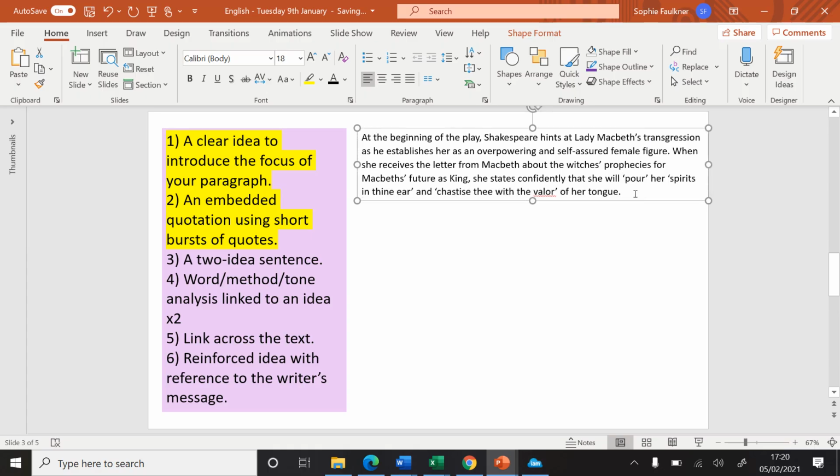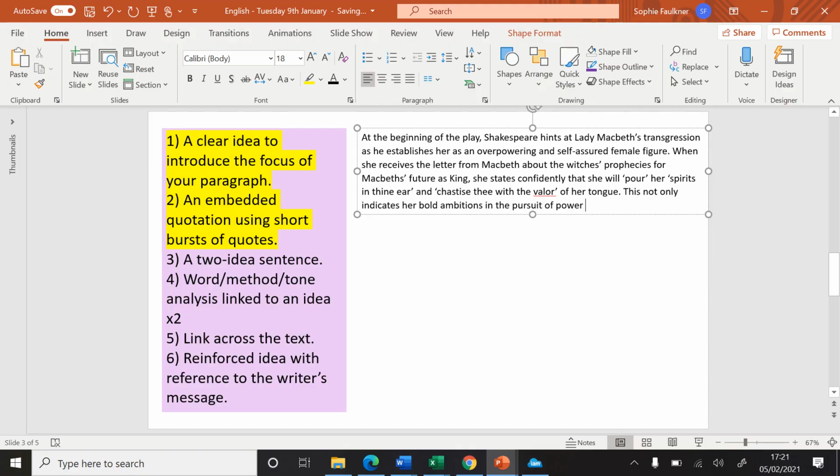Next up is my 2-idea sentence. So this not only indicates her bold ambitions in the pursuit of power.